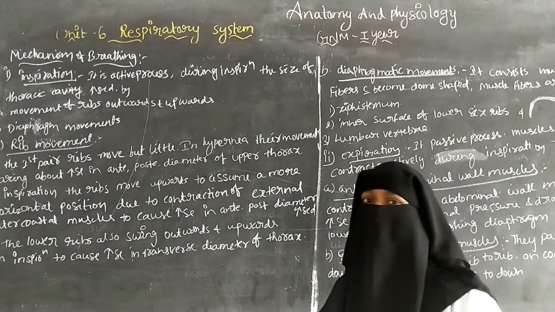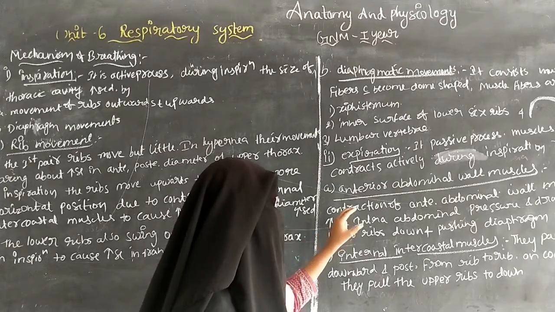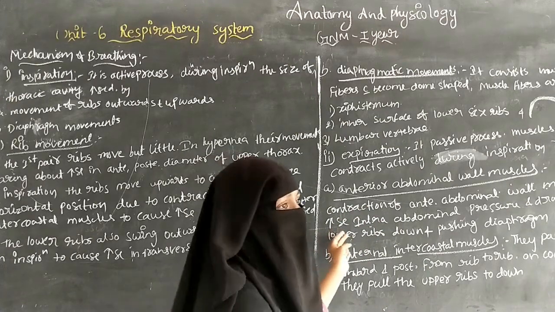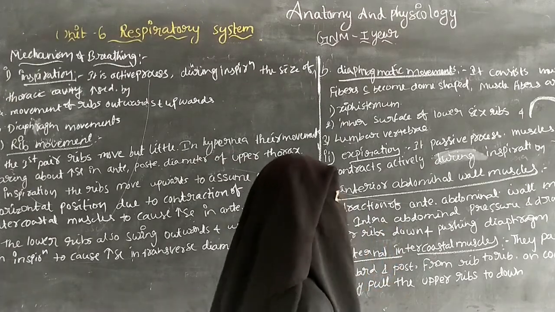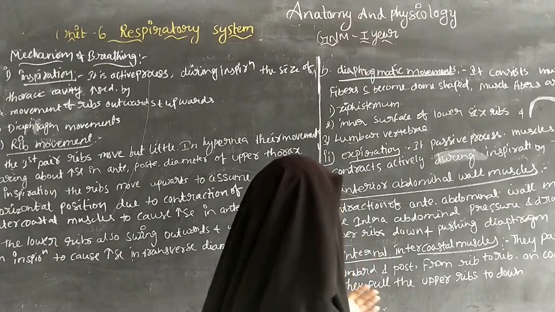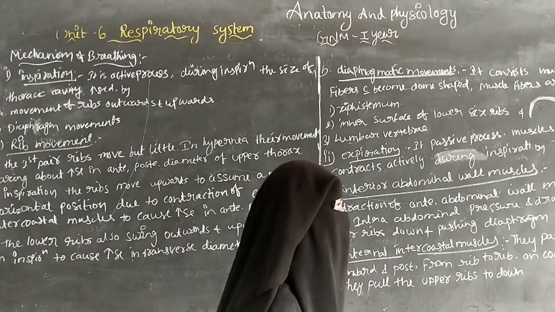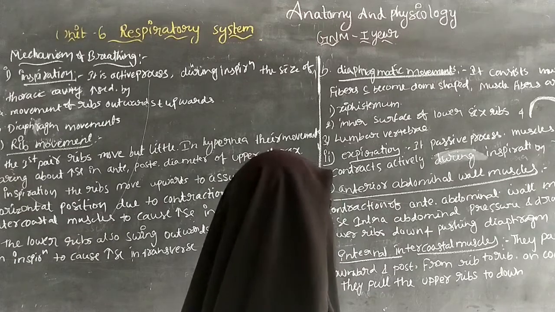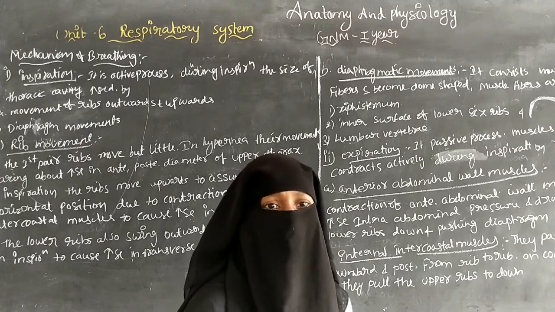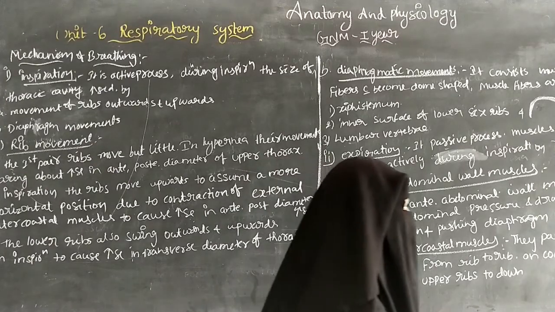Because of the contraction of the anterior abdominal wall muscles, the intra-abdominal pressure increases. So it draws the lower ribs down. Because the intra-abdominal pressure increases and the abdominal muscles contract, it pulls the lower ribs down and pushes the diaphragm upward.